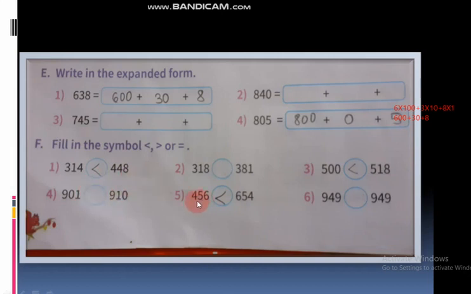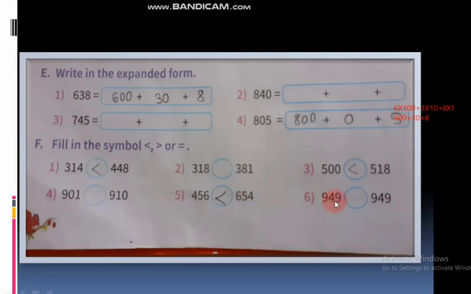And this one also, 456 and 654 is there. 456 is smaller than 654. So we have to put the smaller sign because the first number is smaller than the second number. You have to see the first number. If it is smaller than the second number, you have to put the smaller sign. This also is easy only. This is an easy method.